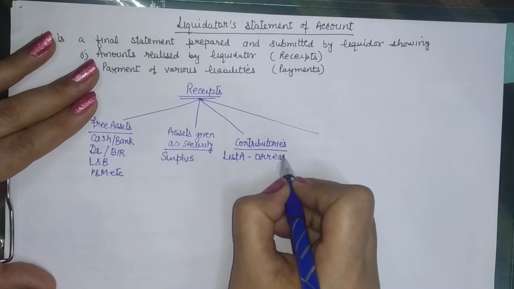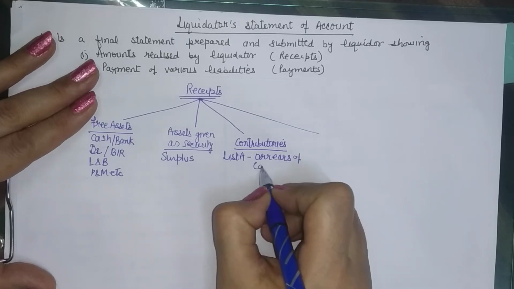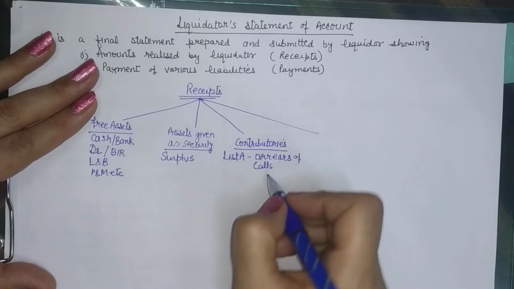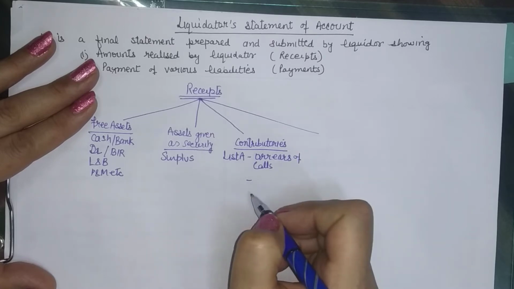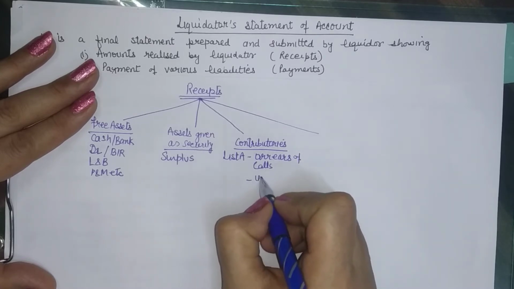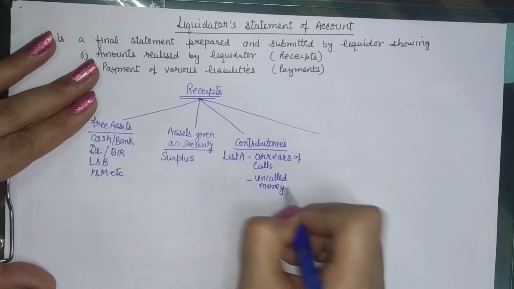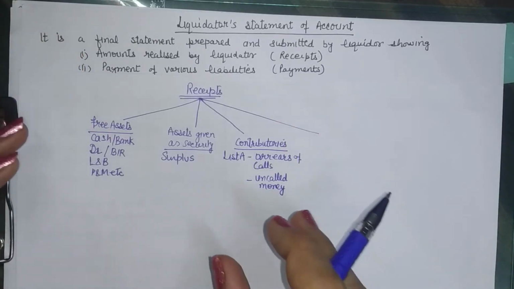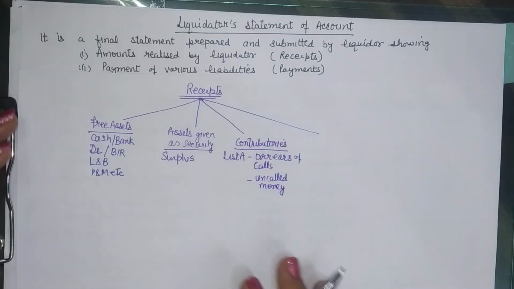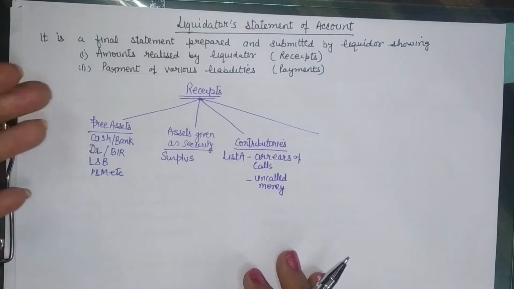So if someone hasn't paid any call money, then they can be called upon to pay the arrears. Secondly, they can be called upon to pay the uncalled monies if the company needs. Now herein, whether the company will be calling up the remaining amount or not, that you will have to see.